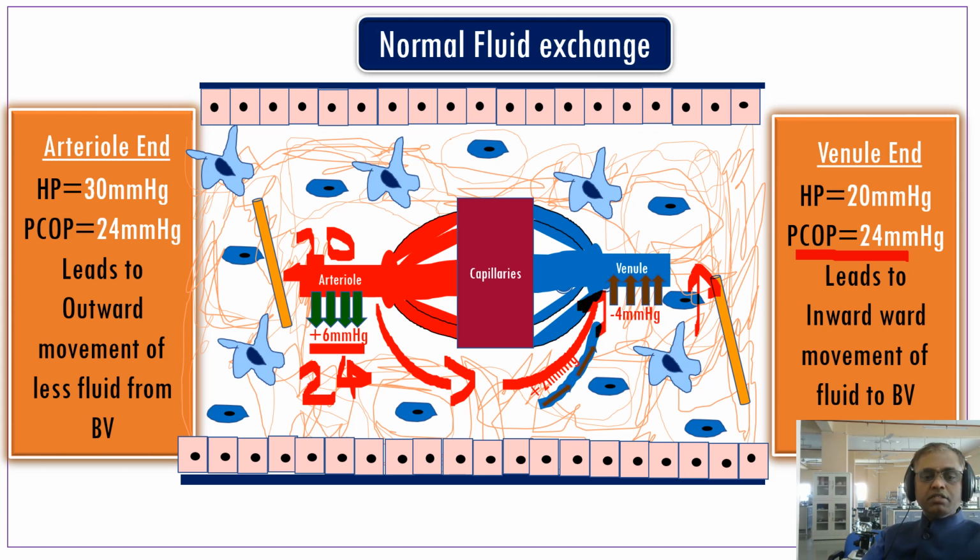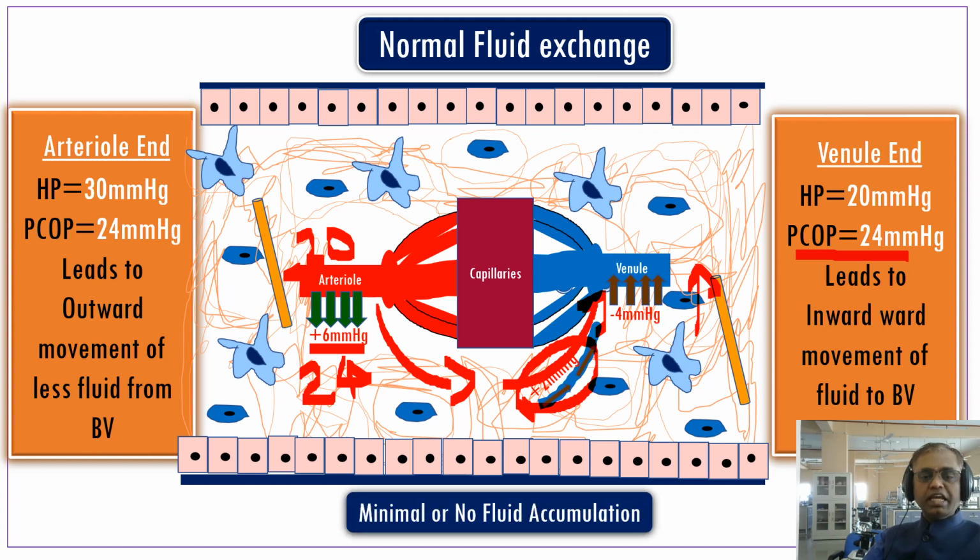So here 6 millimeters of mercury comes out to the extravascular space and 4 millimeters of mercury goes to the venule side. The remaining 2 is handled by another mechanism known as the lymphatics. The lymphatics will carry the 2 millimeters of mercury of fluid again to the venule side. So the end result is there is no fluid accumulation. This is the normal fluid exchange happening in the body.